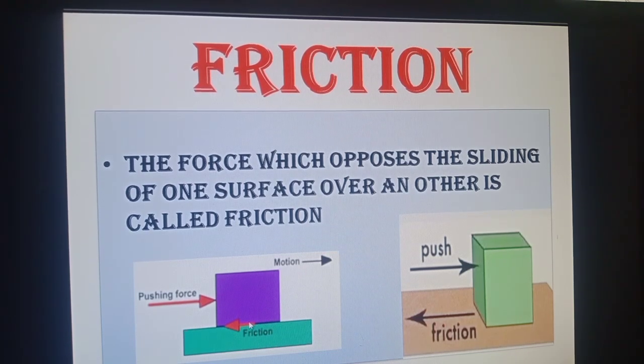As you have studied in the first law of motion presented by Newton, which states that a body in motion will continue its motion in a straight line. But here what happens? When we stop pushing the body, it will come to rest. Here is the force that brings the body to rest. That force is friction. It is our today's video topic.